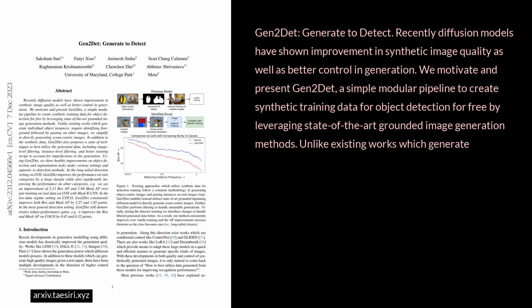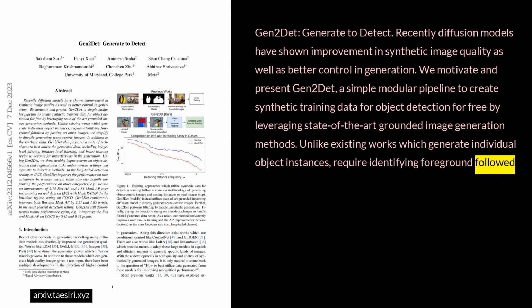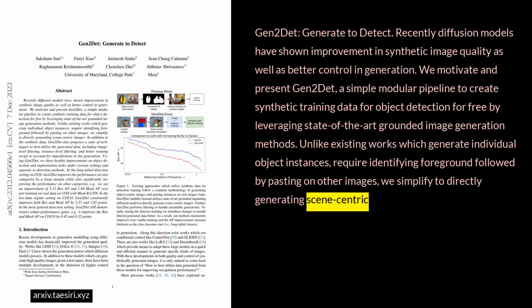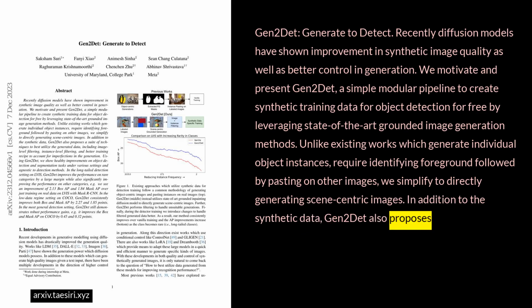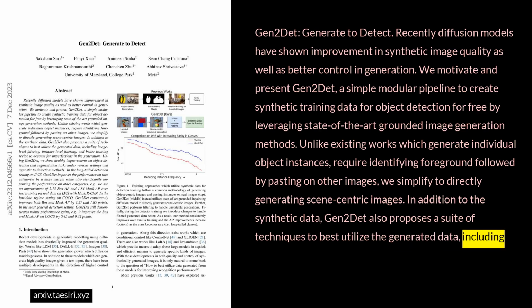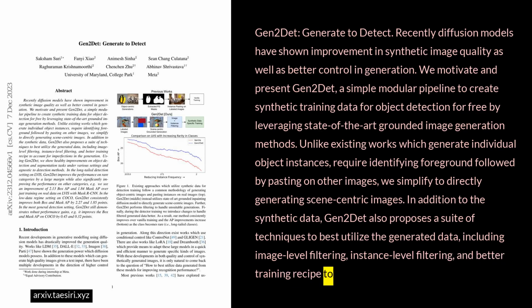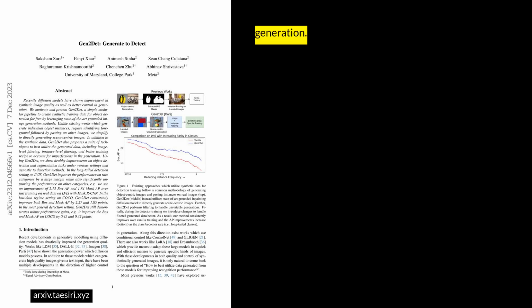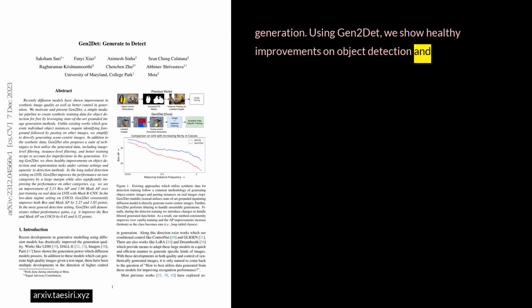Unlike existing works which generate individual object instances, requiring identifying foreground followed by pasting on other images, we simplify to directly generating scene-centric images. In addition to the synthetic data, Gen2Det also proposes a suite of techniques to best utilize the generated data, including image-level filtering, instance-level filtering, and a better training recipe to account for imperfections in the generation. Using Gen2Det, we show healthy improvements on object detection and segmentation tasks under various settings and agnostic to detection methods.